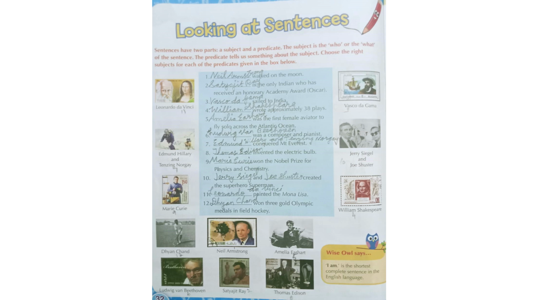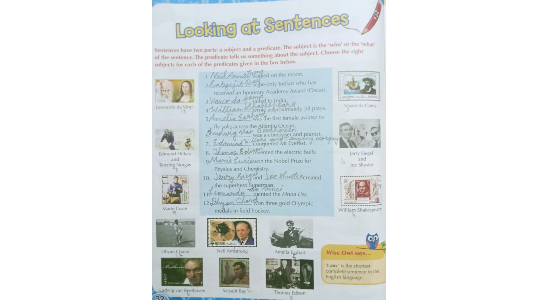The subject is the who or what of the sentence. What is the subject? The who or what of the sentence. And what is the predicate? The predicate tells us something about the subject. The sentence has two parts: subject and predicate. The subject answers the who or what of the sentence, and the predicate tells us something about the subject.